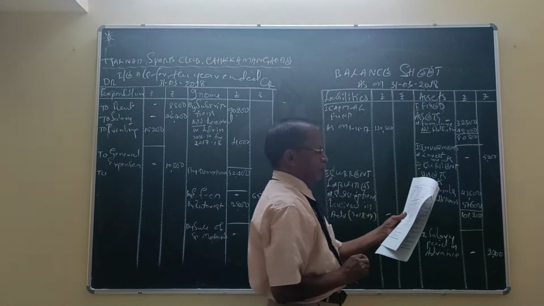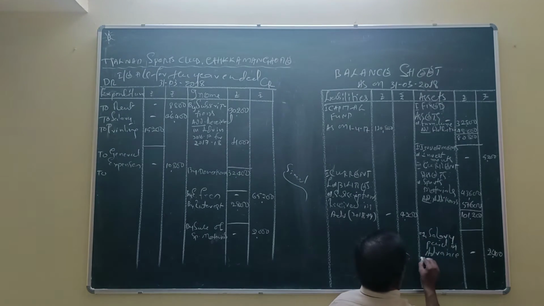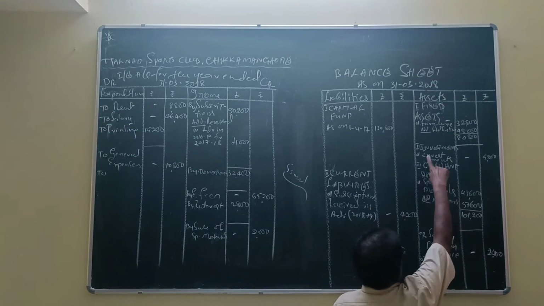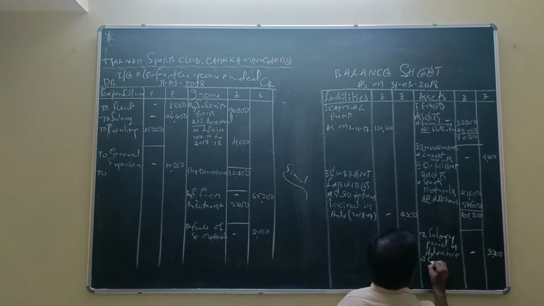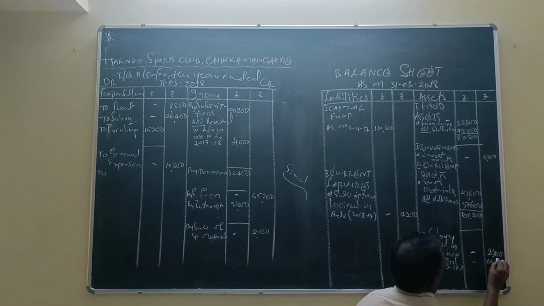Last one, balance carried down. It is the cash balance at the end of the year. It will be shown in the balance sheet at the asset side under the heading current asset. Cash balance, in bracket, 31/3/2018. Outer column 60,800.